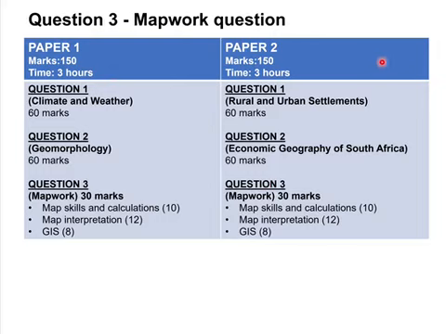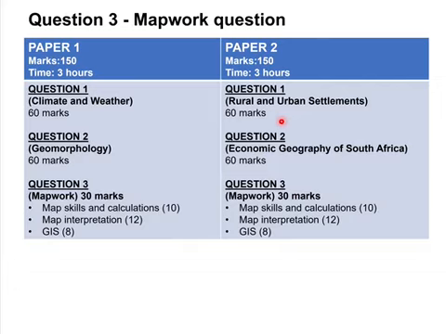Then let's have a look at the content of each of the papers. Question 1 in paper 1 will be climate and weather for 60 marks. Question 2, geomorphology for 60 marks. Question 3, Mapwork for 30 marks, which will be the following: map skills and calculations, 10 marks, map interpretation, 12 marks, and GIS, 8 marks. Question 3 is exactly the same as question 3 in paper 2.